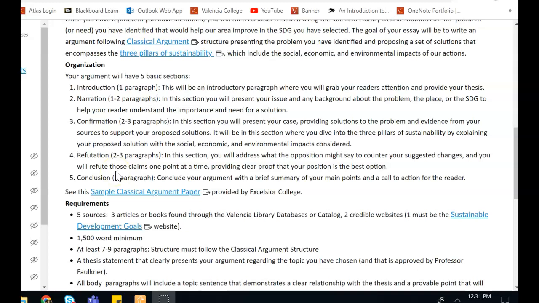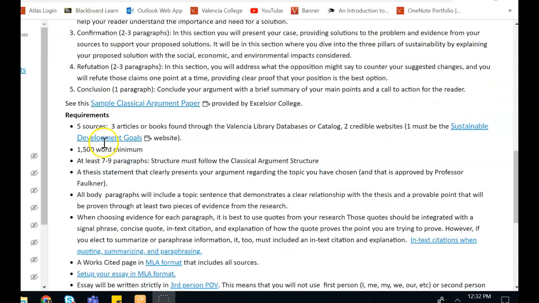Please follow this outline. It will make it much easier on you to A, make sure that you have the required number of paragraphs, and to B, make sure you're hitting everything you need to hit, introducing things properly, providing background, providing your solution through the lens of the 3 pillars, acknowledging and refuting counter arguments, and then concluding in a way that is valuable. Please, again, follow this organizational pattern that I've outlined for you.